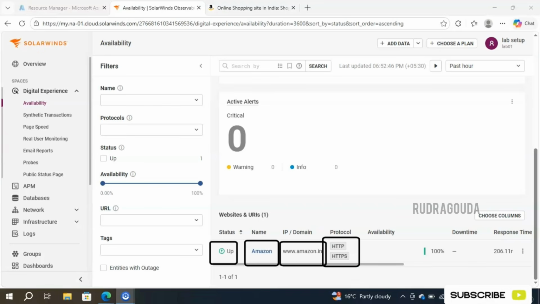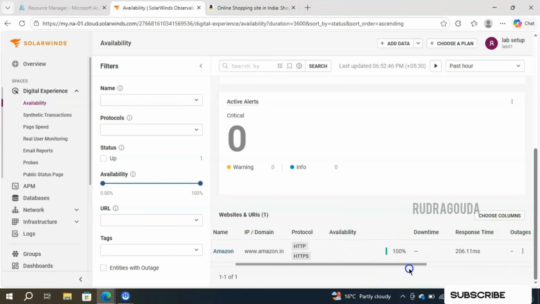This is very important. It will give the response time, how quickly it is responding. That is very important, right? If our website is taking a very long time, then it should be fixed immediately, right? Then the users won't be happy to use the website. It has to be very quick. So response time will play a very important role.